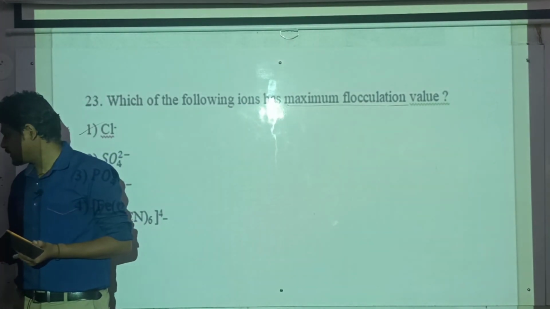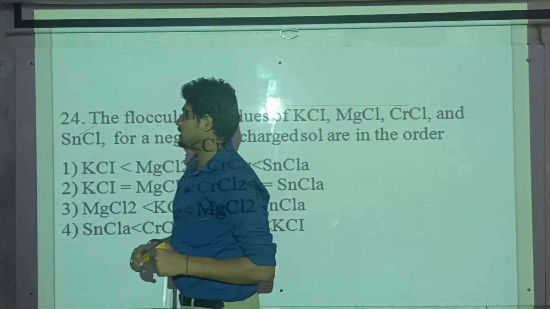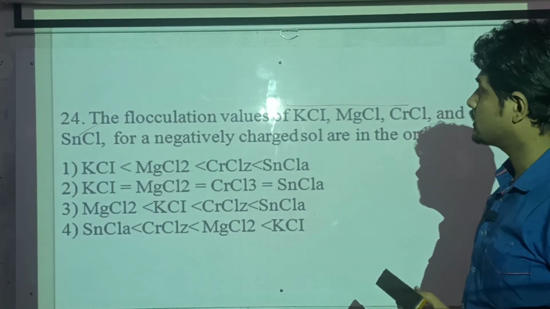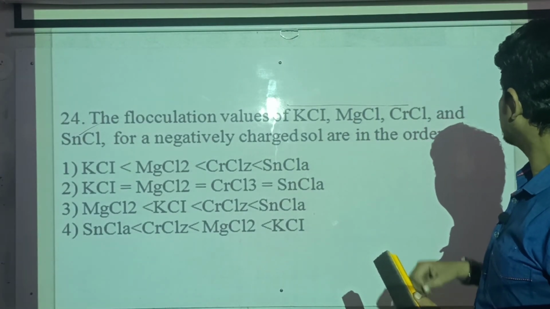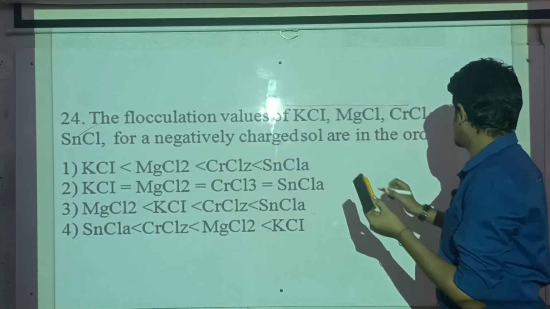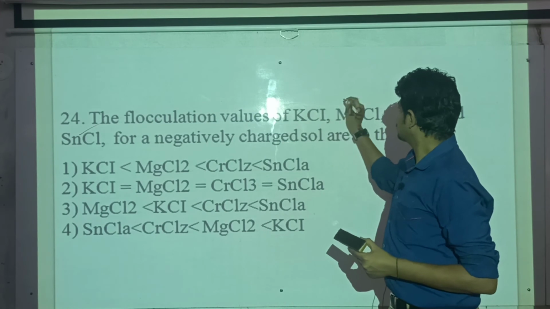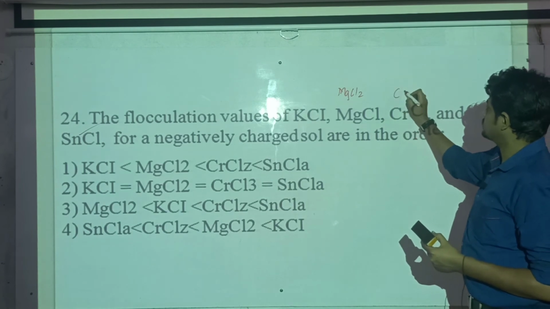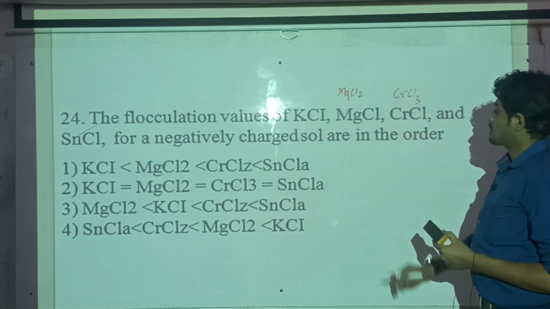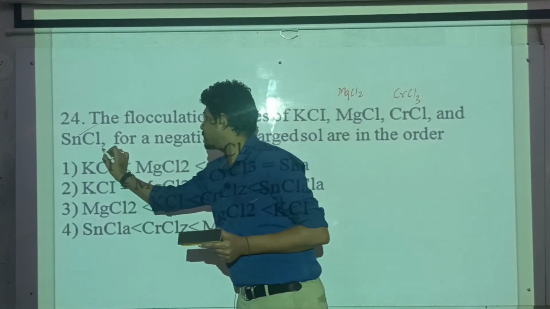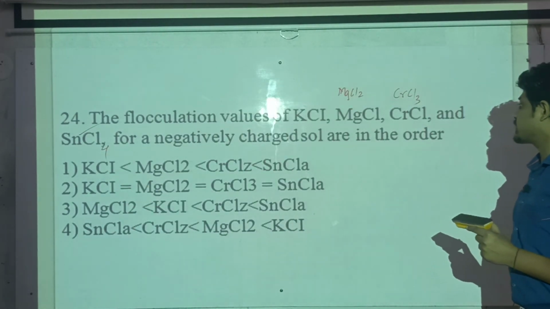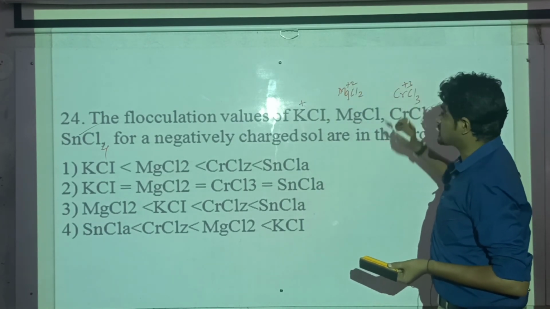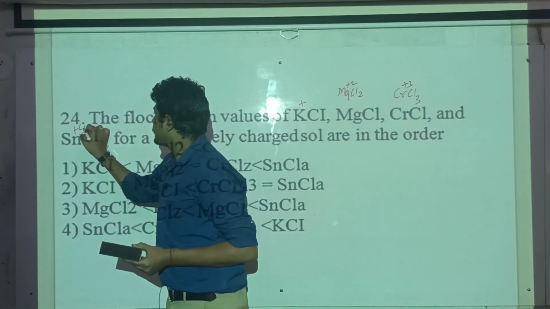Okay, moving on to the next one. Question 24: the flocculation values of KCl, MgCl2, chromium chloride, and stannous chloride, SnCl4. For a negatively charged sol, see, potassium is +1 charge, magnesium +2, chromium +3, and tin here is carrying the +4 charge.